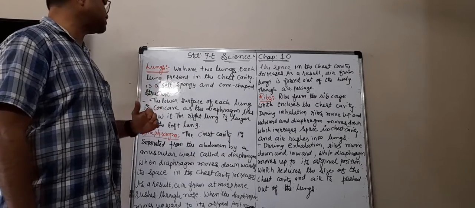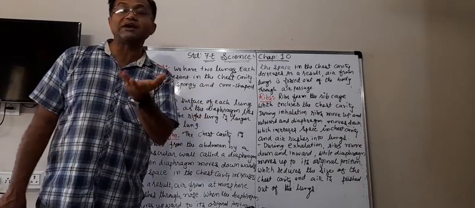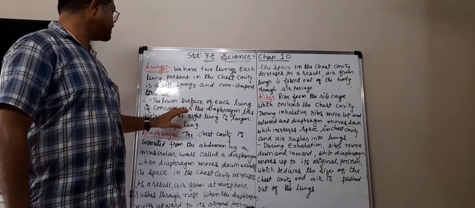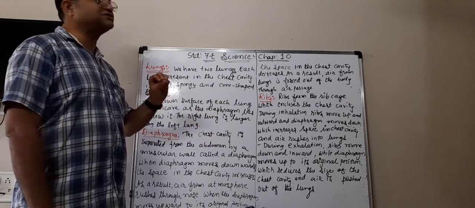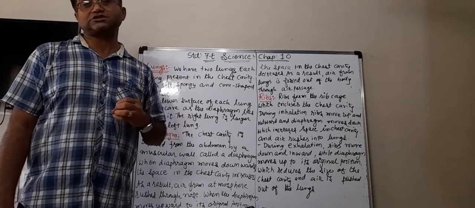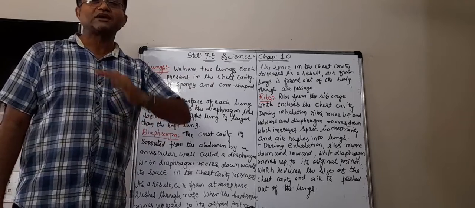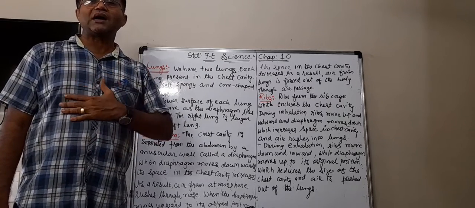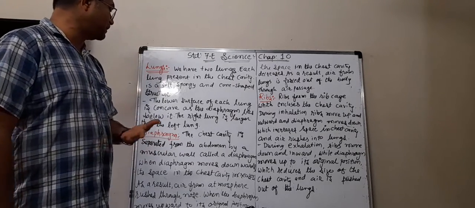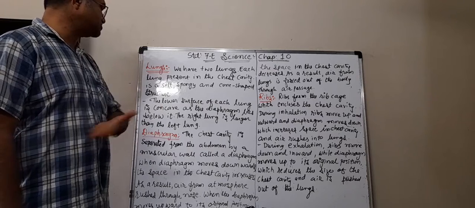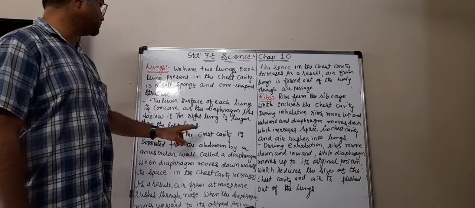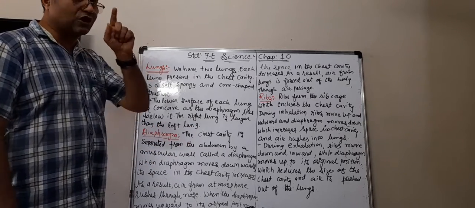The lower surface of each lung is concave, and it is the diaphragm that lies below it. The diaphragm is a muscular sheet, or you can say curtain, which separates the chest cavity from the abdominal cavity. So the abdomen and chest cavity are separated by this diaphragm.